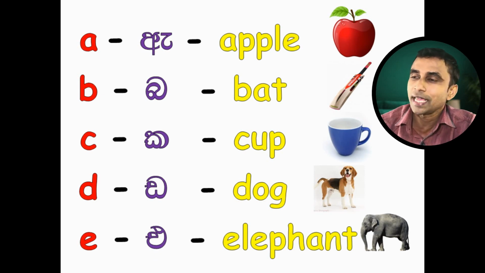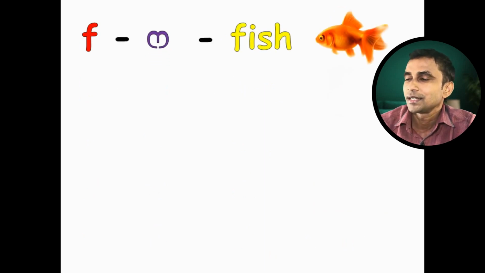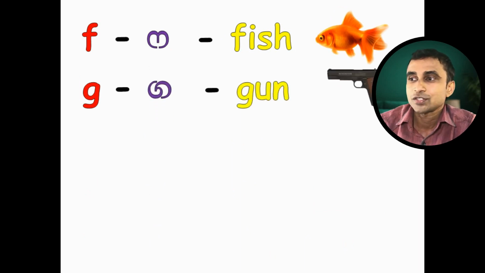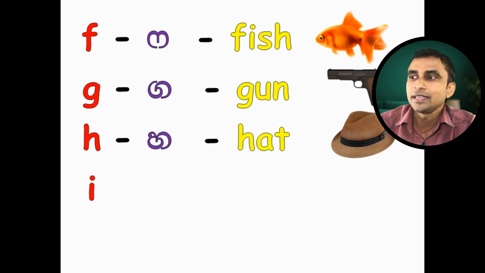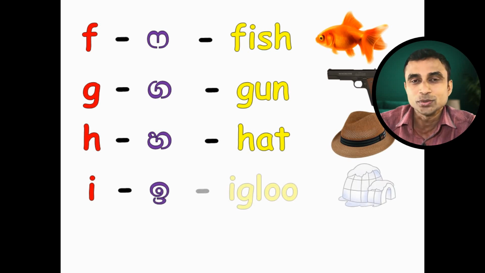It has the sound A. Next one, F. F. Fish. Next one, G letter. It has the sound G as in gun. Next one, H. H. Hat. Next one, I. It has the sound E as in igloo.